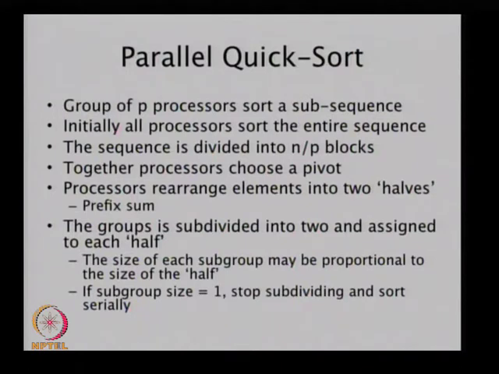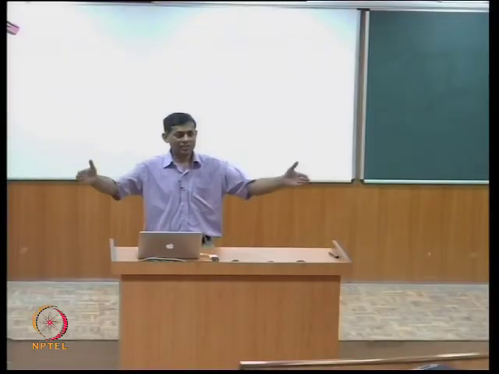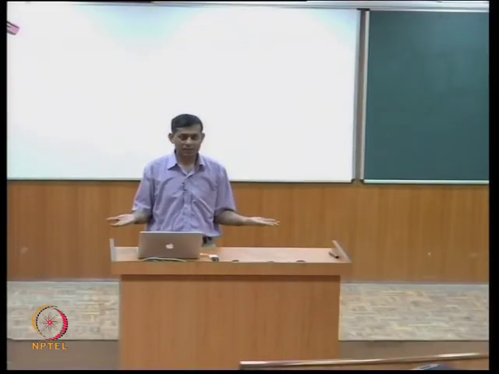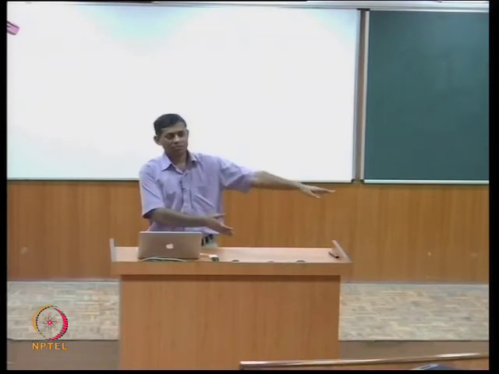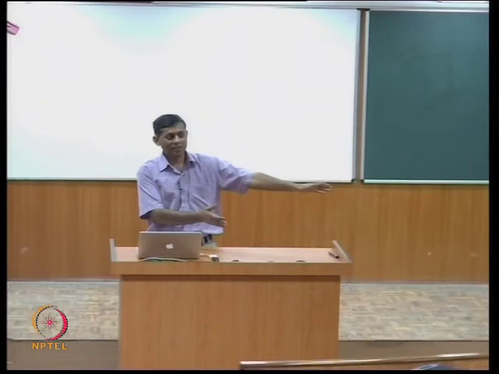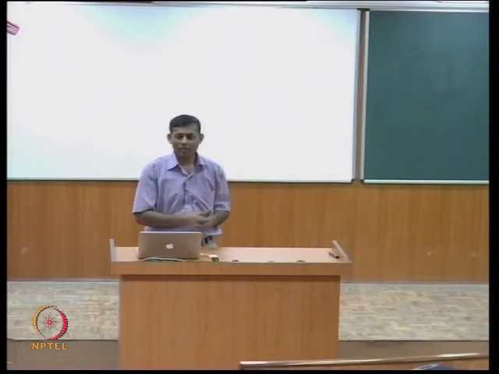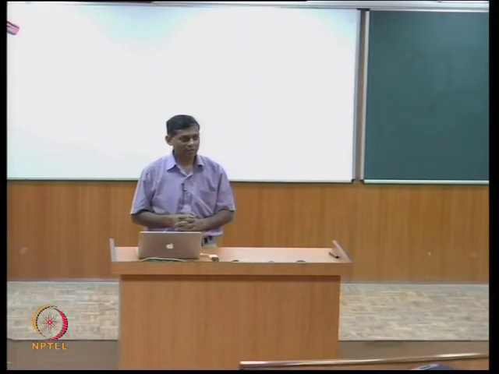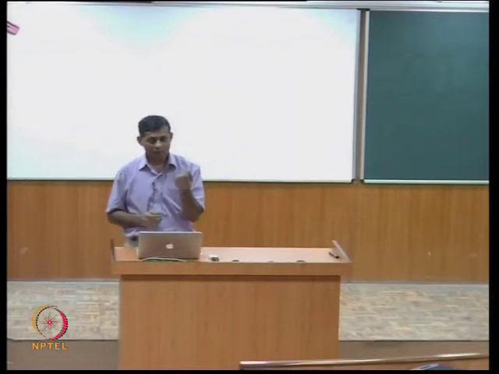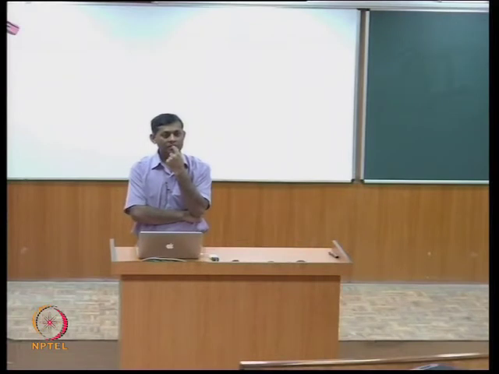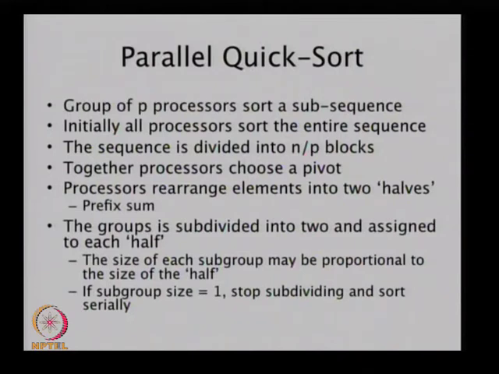Okay, so back to the business of trying to separate things. I have somehow chosen a median, I guessed a median, and now I need to make sure that this list is going to get divided into two halves. Then I'll say processors 0 to n by 2, or whatever number I have decided, go work on the left half, and n by 2 to n work on the right half. What is that algorithm? It is already divided. Okay. So doing that, prefix something.